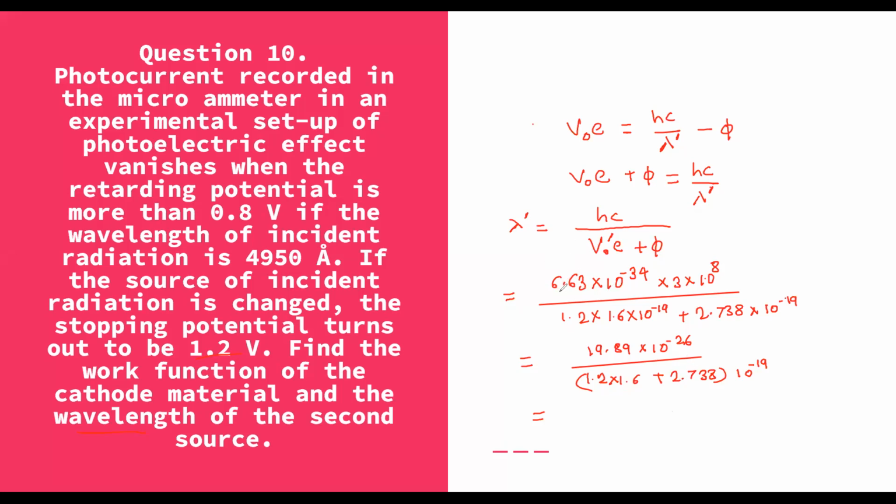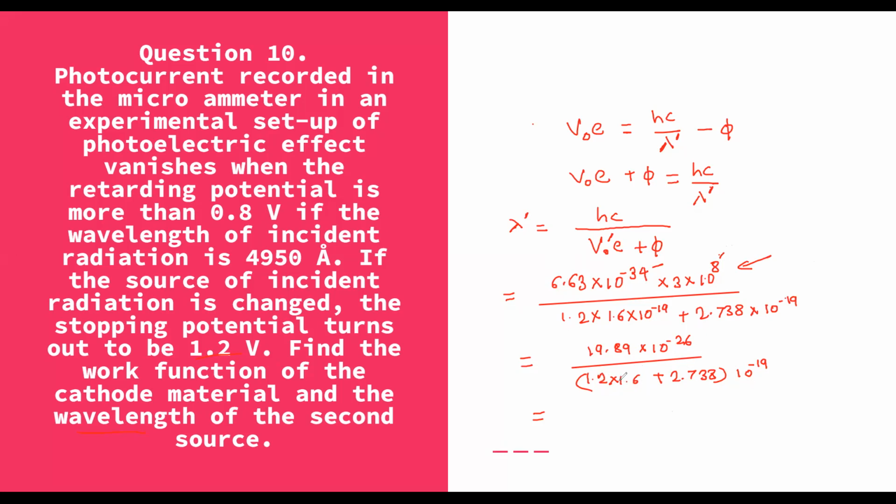So 6.63 into 10 into 3 is nothing but 19.89, and 10 raised to minus 34 and 10 raised to 8 gives 10 raised to minus 26, and in the denominator 10 raised to minus 19 is a common term which we will take out.